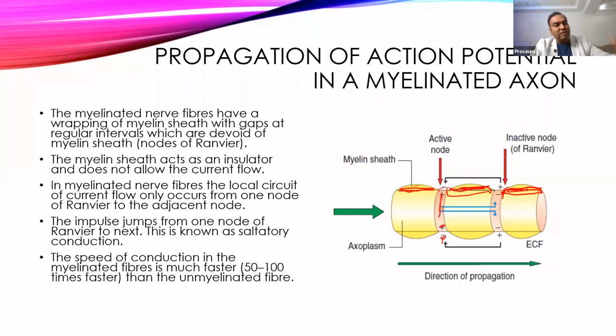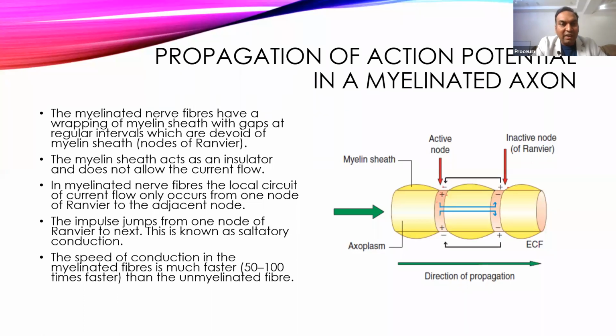Okay. Now consider that continuous stimulus in the soma accumulates, and it generates an action potential in the axon hillock. So now consider this is the axon hillock. The action potential is generated here, inside becomes positive and outside becomes negative.